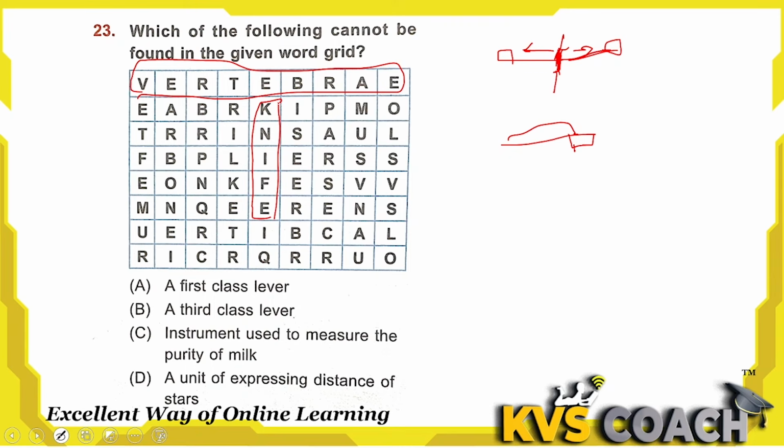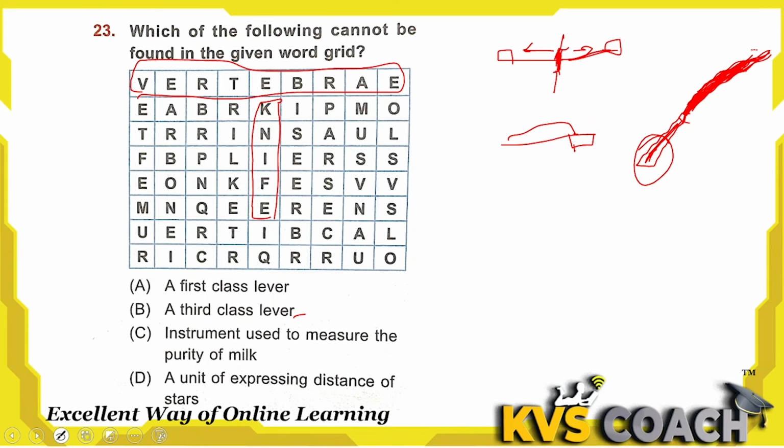Knife is a third class lever. We apply the force on one end, here, and the load shows the force. It means this is a third class lever. Knife is the right answer here, and we can find knife here.